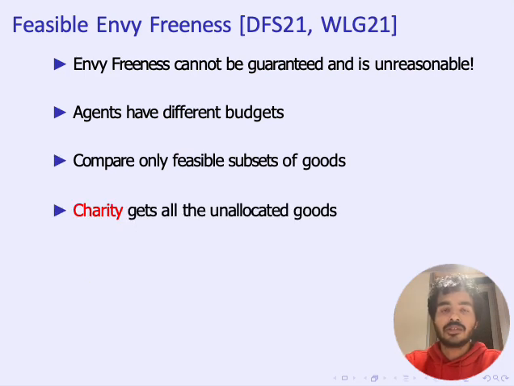Another important thing to be mentioned in this case is that because of the budget constraints, sometimes it might not be feasible for us to allocate all the goods among the agents. This can happen if there are many goods and agents have very small budgets. This means that not all of the goods can be assigned to the agents such that the budget constraints are satisfied. In this case, we define the construct of charity, who gets all the unallocated goods.